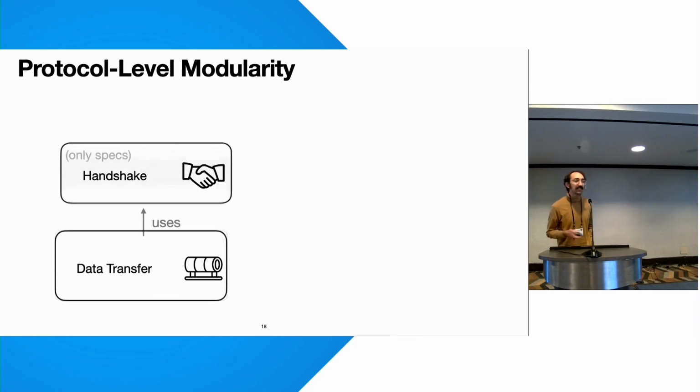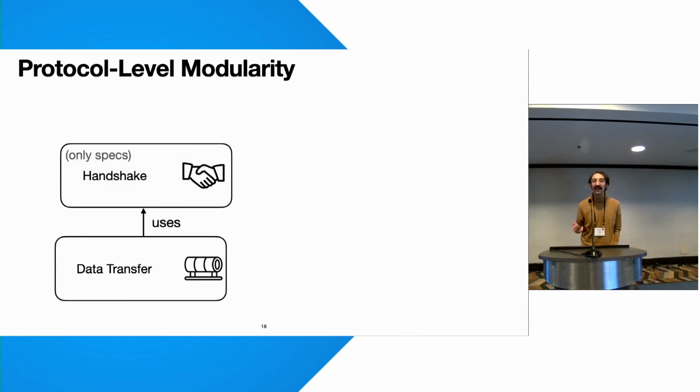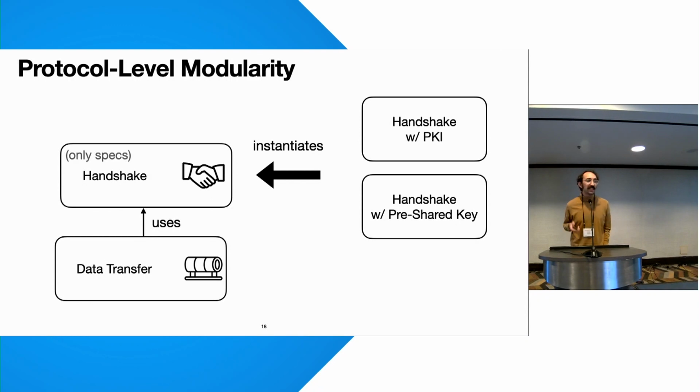And indeed, you can do this in OWL by having the data transfer and the handshake protocols live in different modules, so that the data transfer module uses the handshake module. Crucially, our type system allows the data transfer module to type check only using the specification of the handshake and not the underlying implementation. This is great because it allows you to instantiate the handshake in any way you want as long as it matches the spec. For example, you can do the handshake with public keys using a PKI, or you can do it with pre-shared keys.